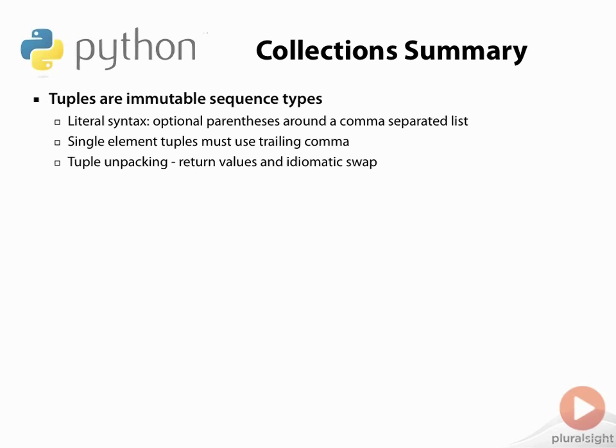Tuples are immutable sequence types. They have a literal syntax which is optional parentheses around a comma-separated list. Notably, the optional trailing comma must be used for single-element tuples to disambiguate them from parenthesized integers.